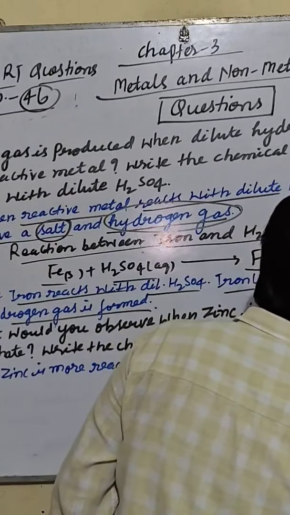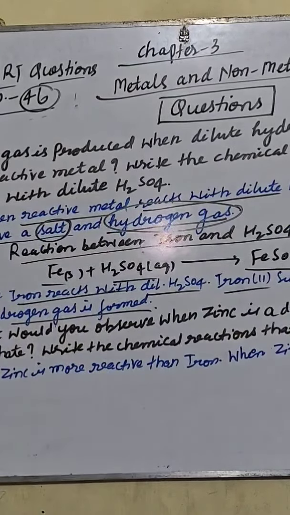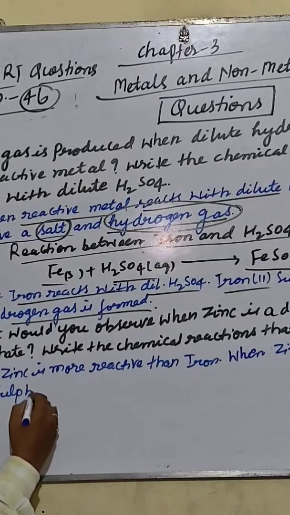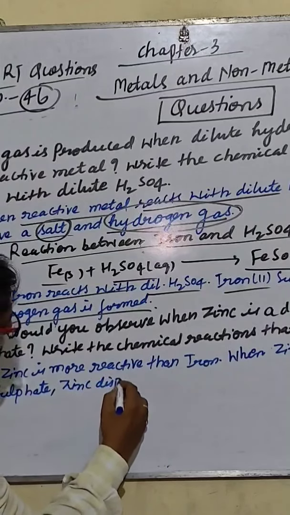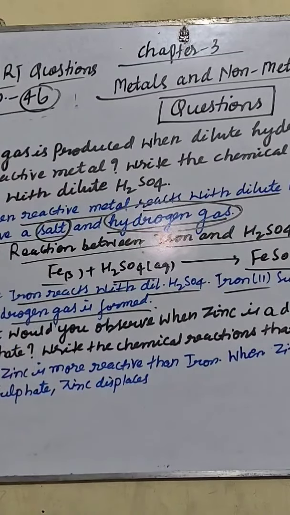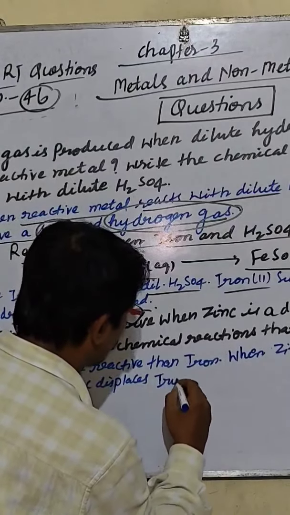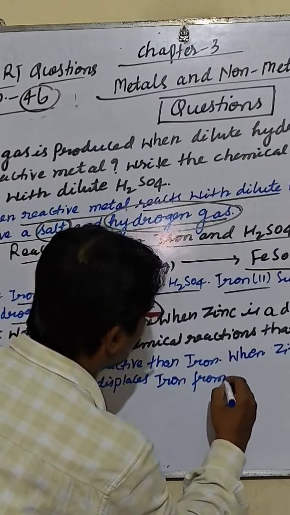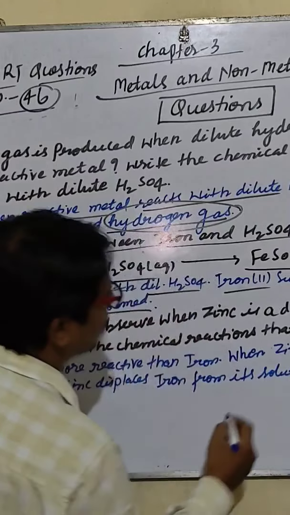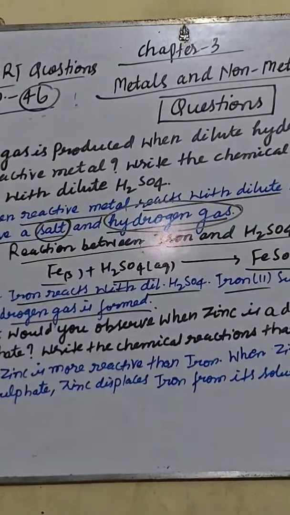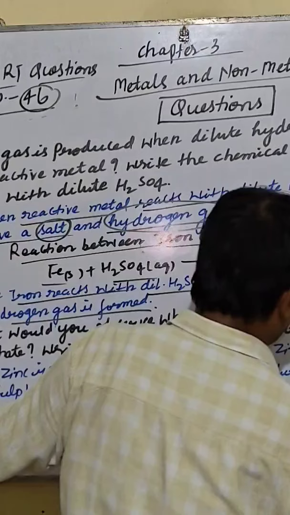iron 2 sulfate, zinc displaces iron from its solution, and zinc sulfate is formed.